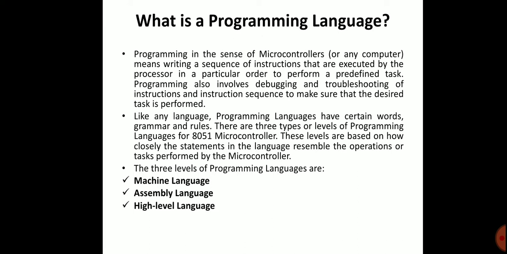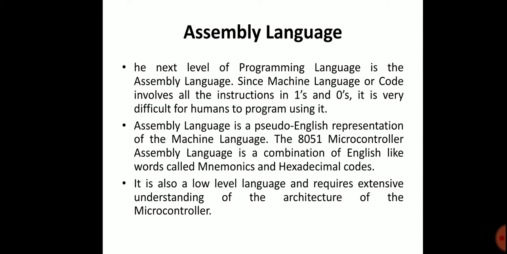Now we see assembly language. The next level of programming language is the assembly language. Since machine language or code involves all the instructions in ones and zeros, it is very difficult for humans to program using it. Assembly language is a pseudo-English representation of machine language. The 8051 microcontroller assembly language is a combination of English-like words called mnemonics and hexadecimal code. It is also a lower level language and requires extensive understanding of the architecture of the microcontroller.